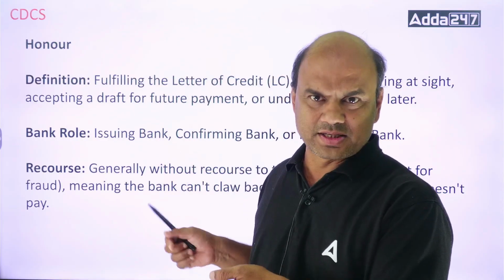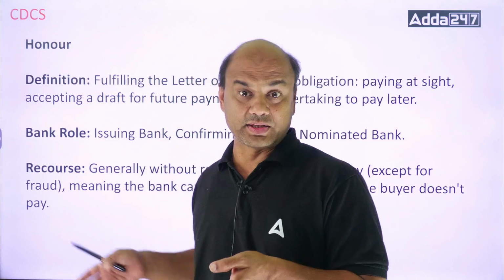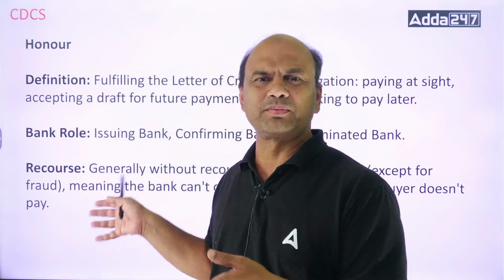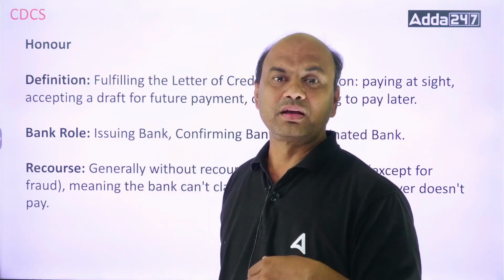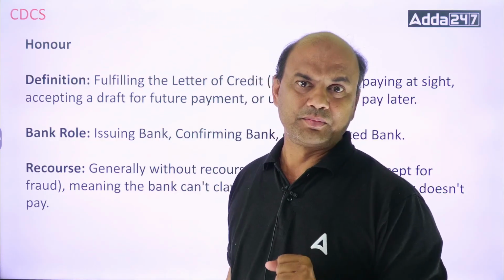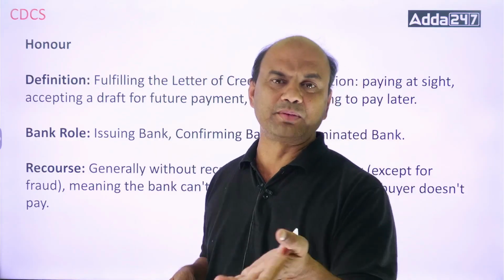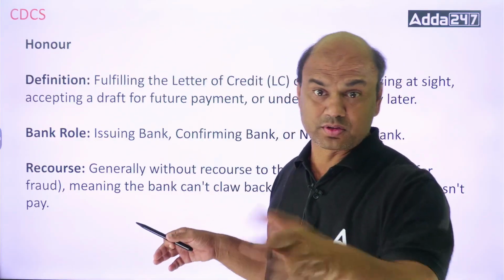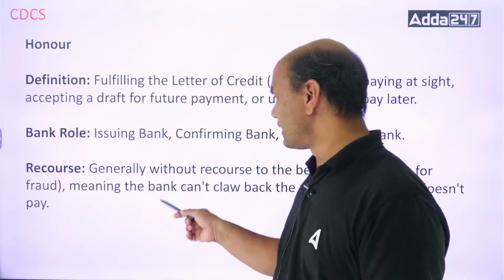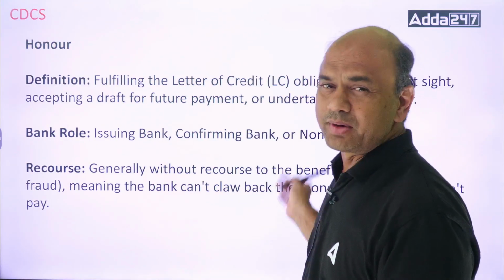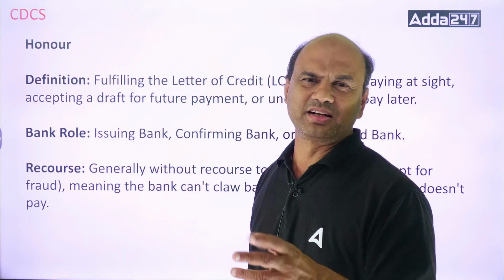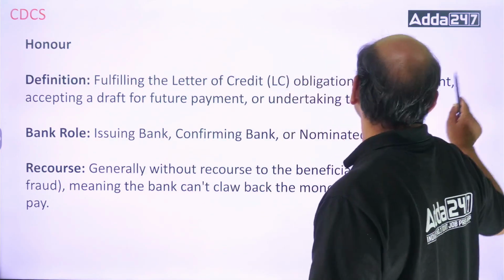Because this relationship between the applicant and me as the issuing bank is different. It's outside the purview of UCP. Between the Benny and me, I can bind that Benny. Because what have I told the Benny? That you prepare, you send me these documents as per these terms and conditions and all this UCP and ISBP, and I'll pay you. So no recourse on anyone, only me. Meaning the bank can claw back the money if the buyer doesn't pay. Buyer doesn't pay means applicant doesn't pay. Now that's an internal relationship. Already I have told you. Now this is about honor.